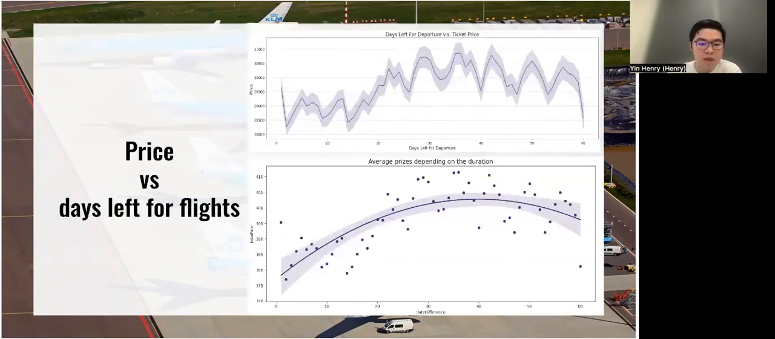And this curve shows how price changed by the days left before the flight. The price will be the highest when there are only 40 days left, but will become lowest when there are only 4 days or if there are 60 days left. But when the number of days is smaller than 3, the price will increase significantly.